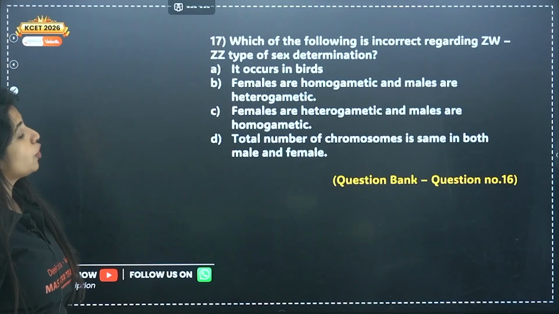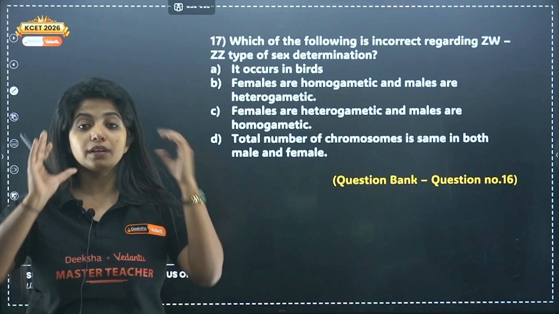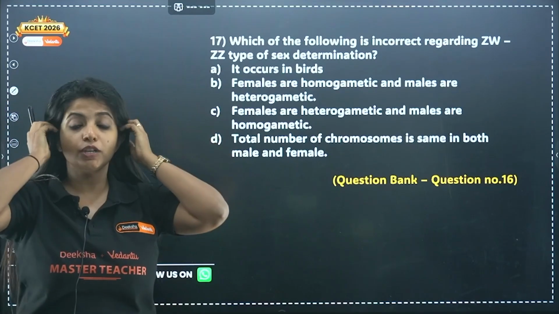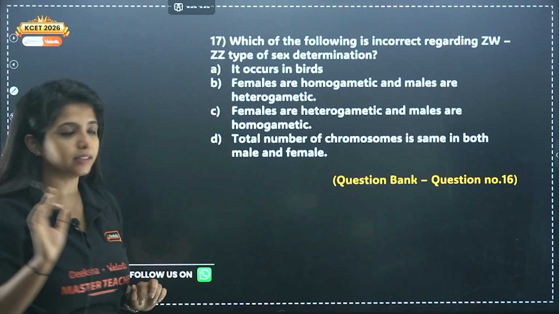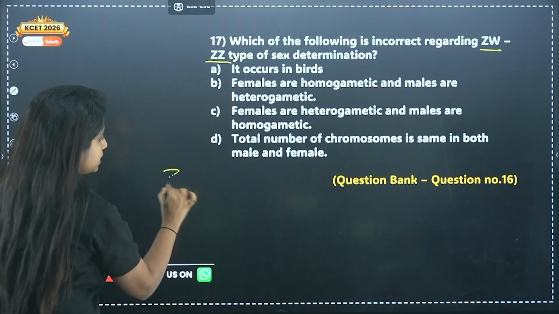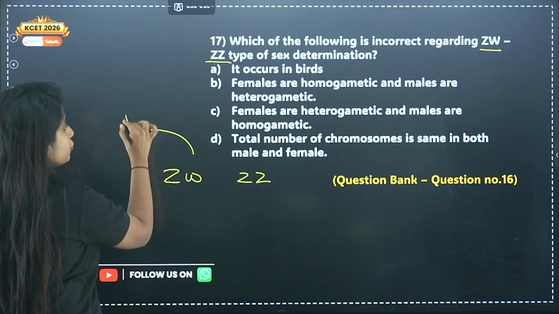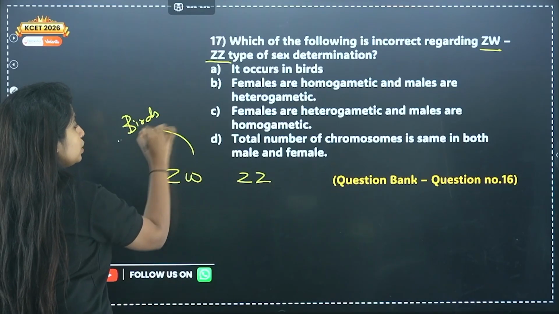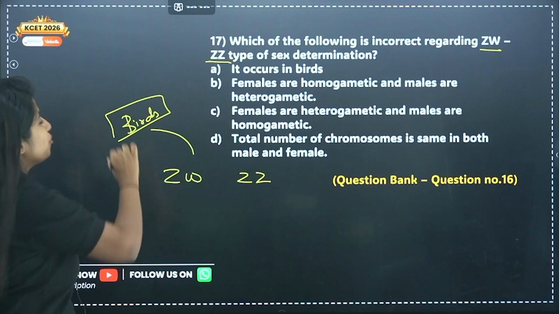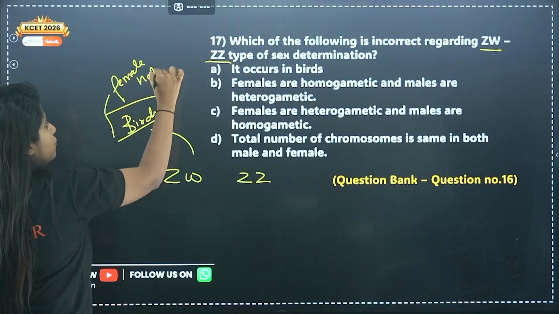Next, which of the following is incorrect regarding ZW-ZZ type of sex determination? Remember, the different types of sex determination are super important. Okay, you have to study it. So ZW and ZZ type of sex determination, where do you find it? You find it in birds. And birds are unique because in birds you find something that you do not find anywhere else. And that is female